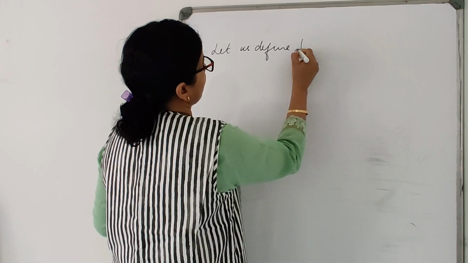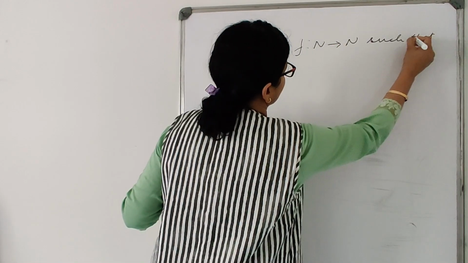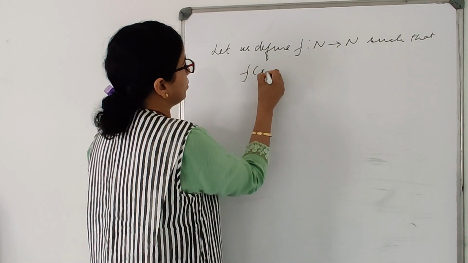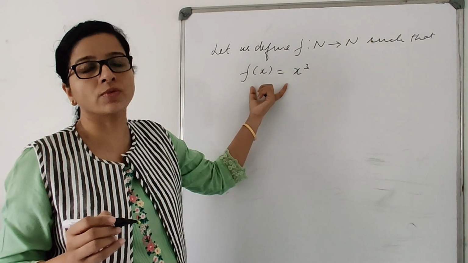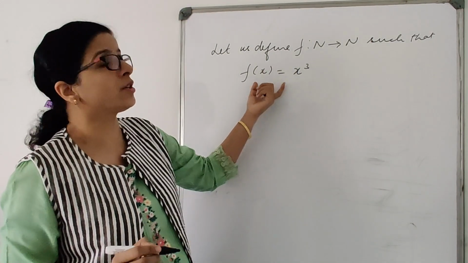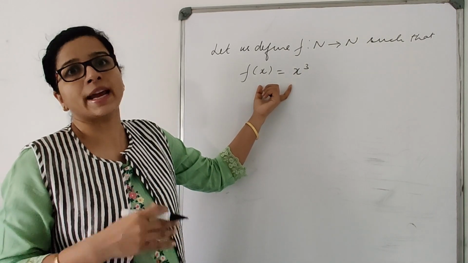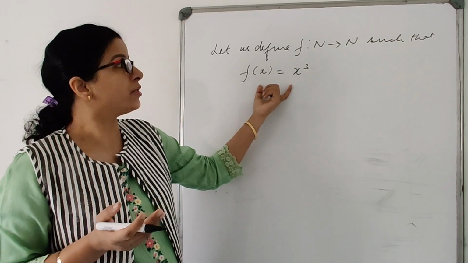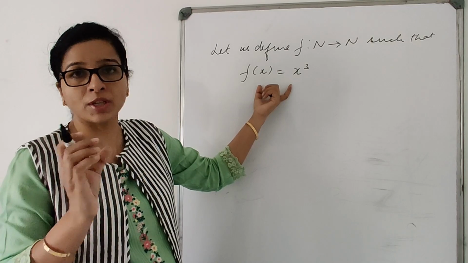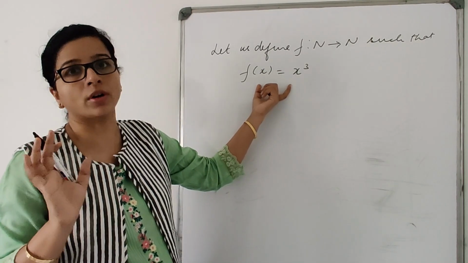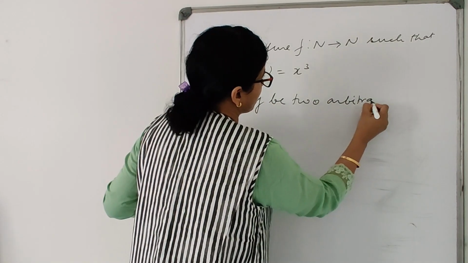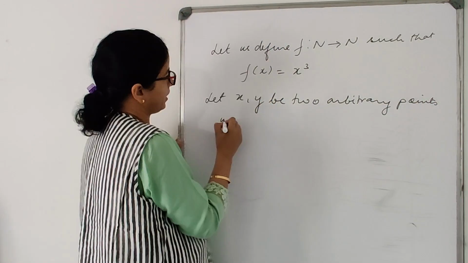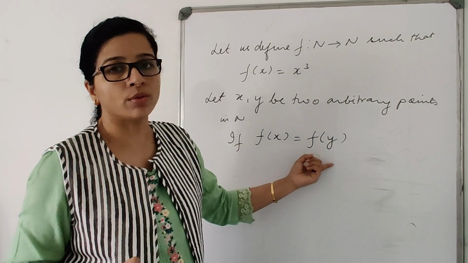Okay. f: N to N such that f(x) is equal to x cube. Now I have to check whether this function is 1-1 or not. So let us consider two arbitrary points x and y and check if their images are equal, the elements come equal or not. Okay. So let x, y be two arbitrary points in N. f(x) is equal to f(y).